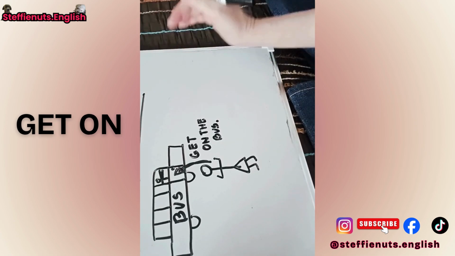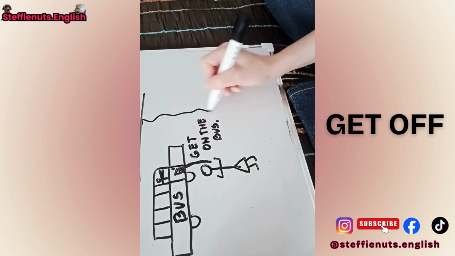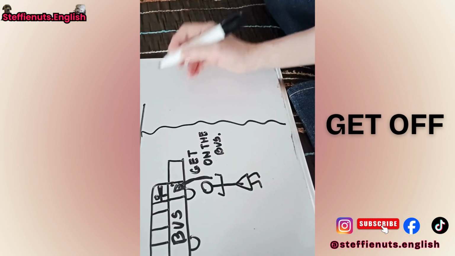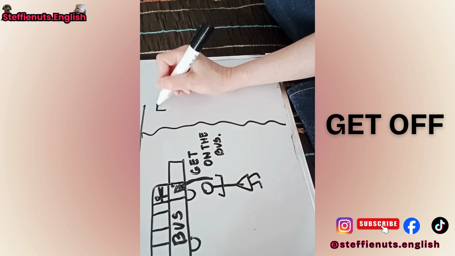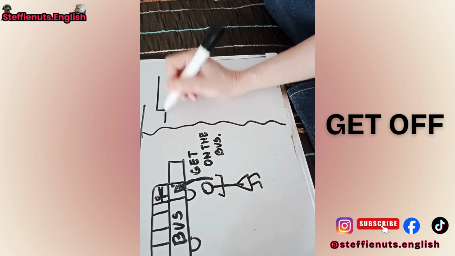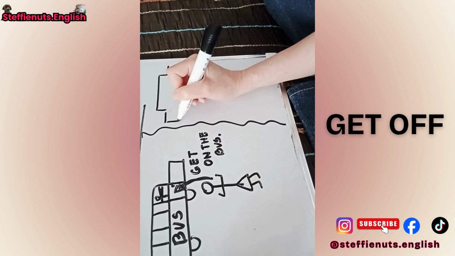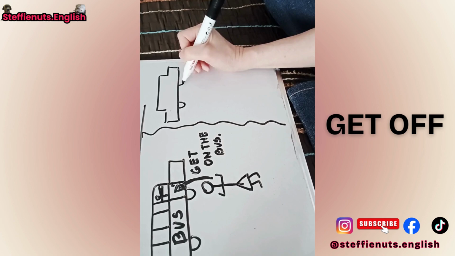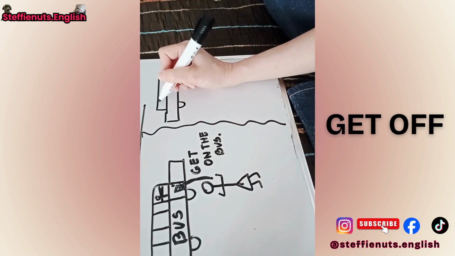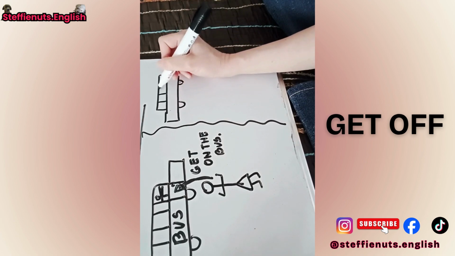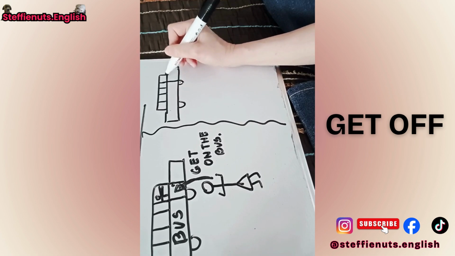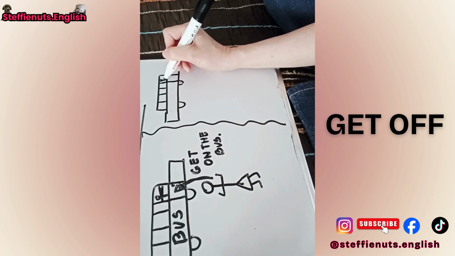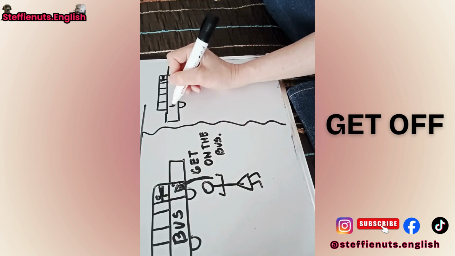Okay, now, on the other hand, let's draw another one. Okay, another bus here. Okay, the wheels. Let's draw the windows. And the driver is here. Okay, bus.